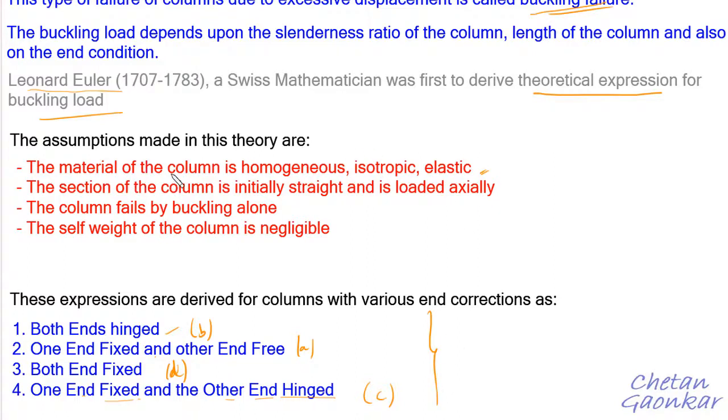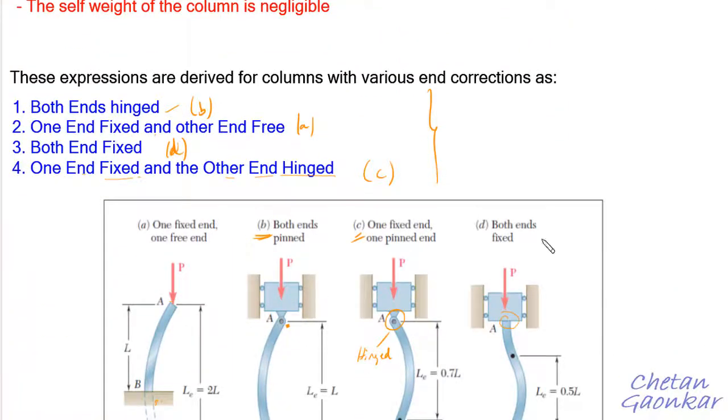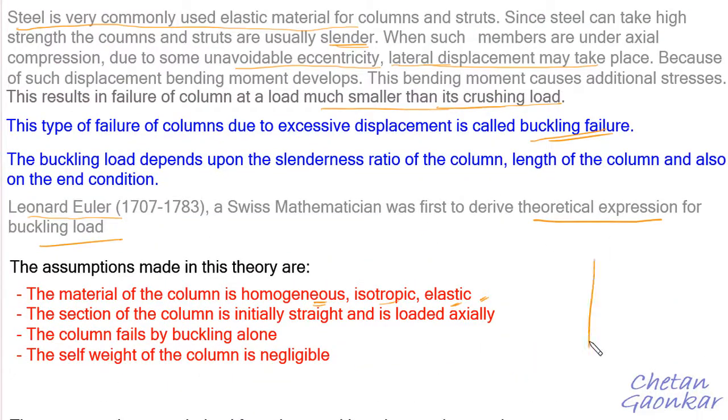The assumptions are the material of the column is homogeneous, isotropic and elastic. We all know what this means. Homogeneous means the properties will remain same throughout the entire body. Isotropic means property is same in all directions. It is elastic. The column is initially straight and the load is axial. All right, this means that initially it will be a very straight column, and the load will always be axial. The column fails by buckling alone.